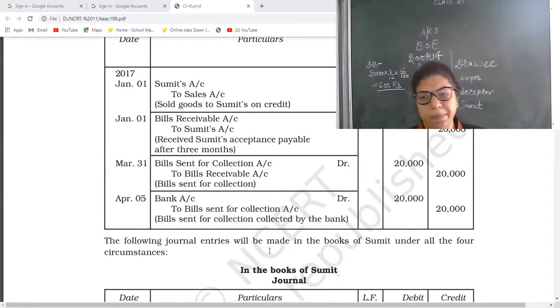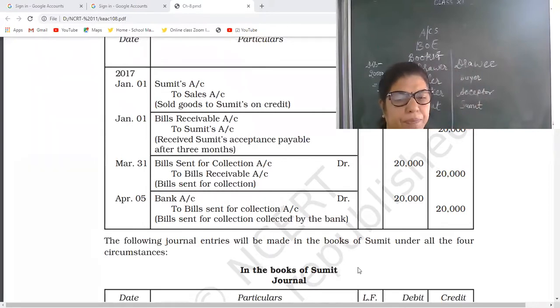Either he is keeping it till maturity, discounting it from the bank, endorsing it, or BSC, means bill sent out for collection. Joy will not have any objection to that. He will make the payment on maturity after 3 months only. That's why the entries in his books will always be the same.